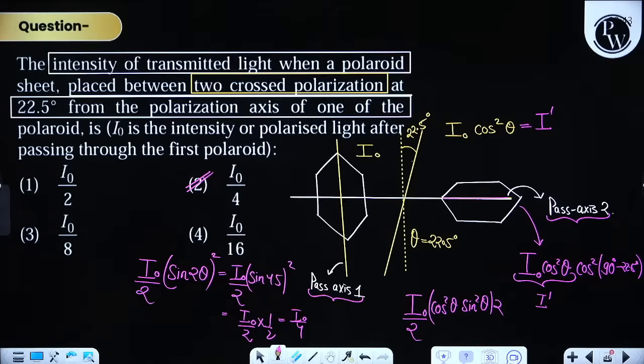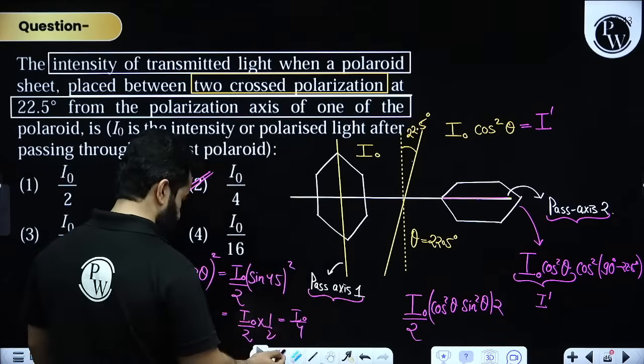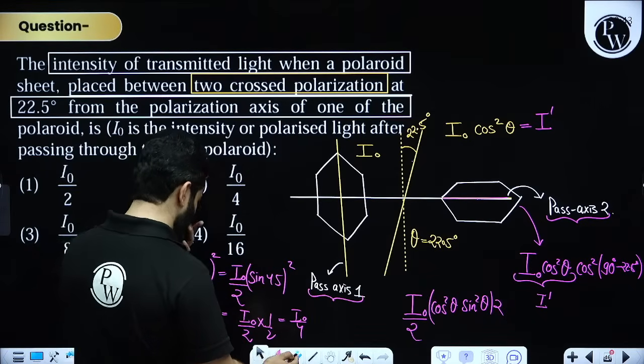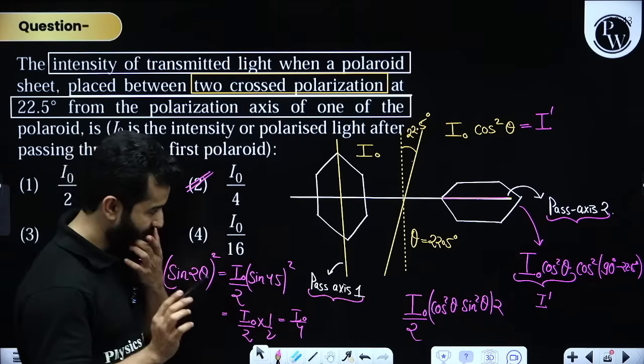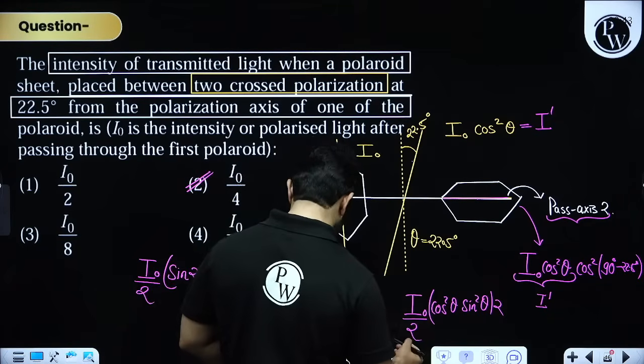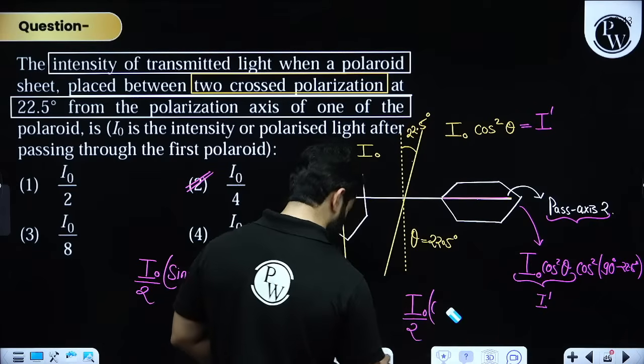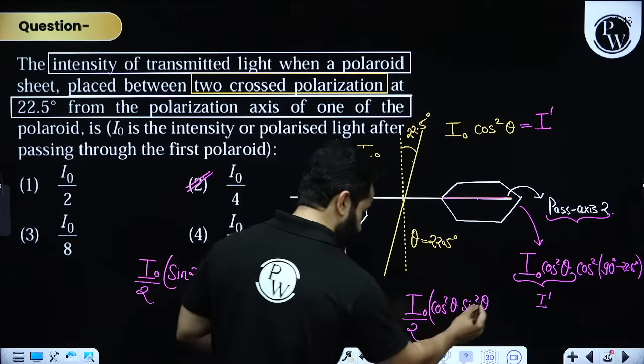Acha, sorry. I'm so sorry. There's one mistake here. My bad, my bad. Because, dosto, the problem is that you cannot multiply by 2, na? You will have to multiply, because the thing is, please see, you will have to multiply. This is this, right? Okay, fine.